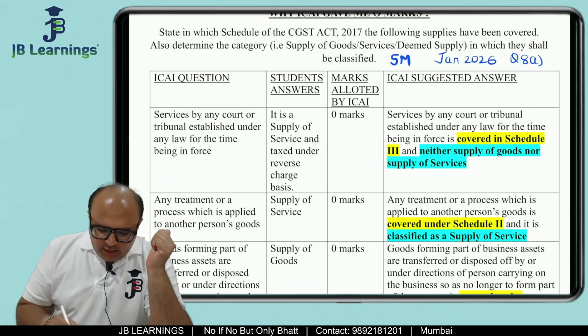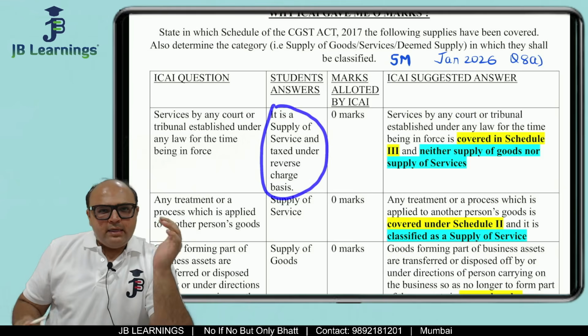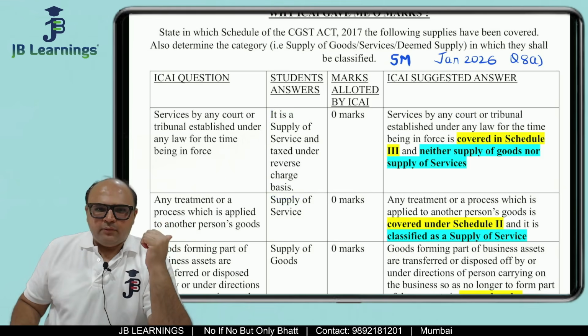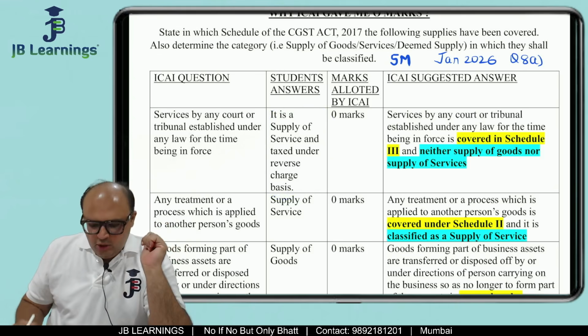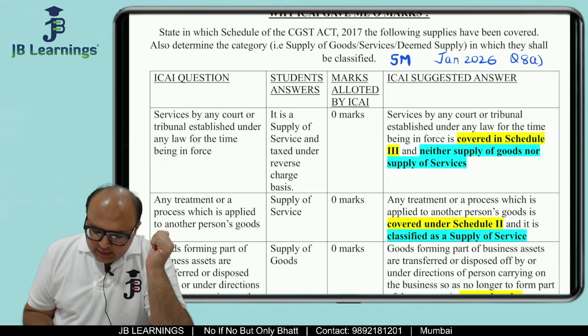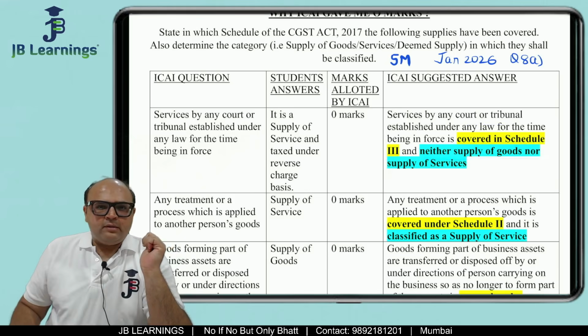Friends, first thing is, the institute is asking us about the schedule. So the student is not writing the schedule over here. The answer was that this service is covered in Schedule 3, and it is neither a supply of goods nor a supply of services.